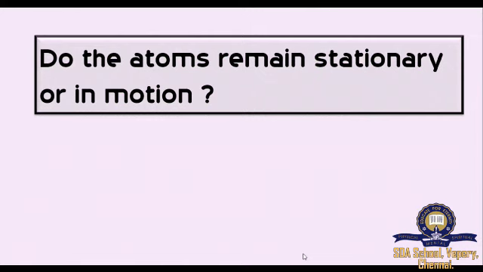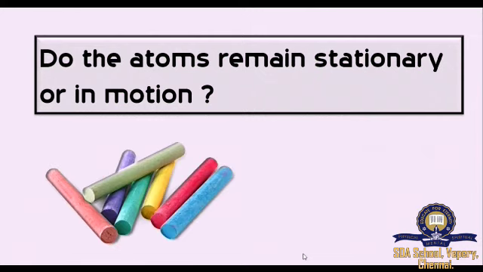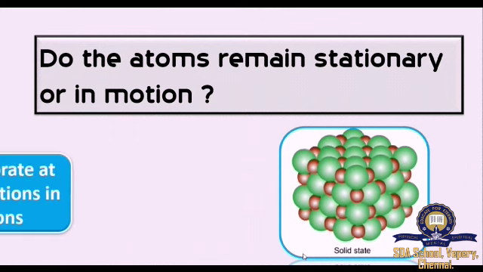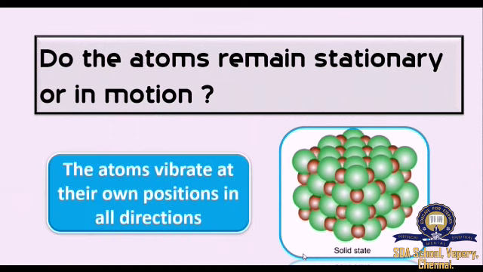Do the atoms remain stationary or in motion? When we see the matter as a whole, we will say that the matter remains stationary. The atoms which make the matter don't remain stationary, they are in constant motion. The atoms vibrate at their own position in all the directions. So, the atoms don't remain stationary, but they are in constant motion.